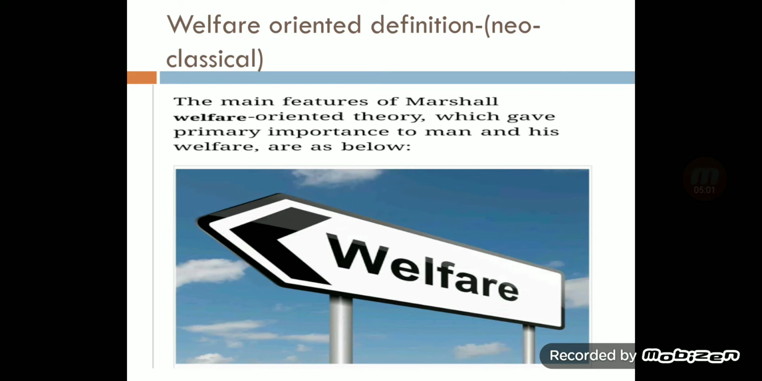So the main feature of Marshall's welfare oriented theory is that it gave primary importance to man. First importance is given to whom, according to welfare? Welfare means social welfare, social benefit, human benefit.